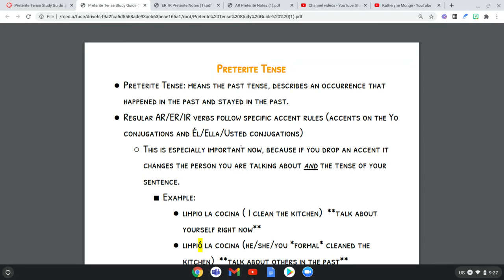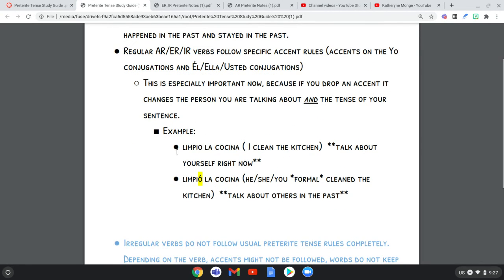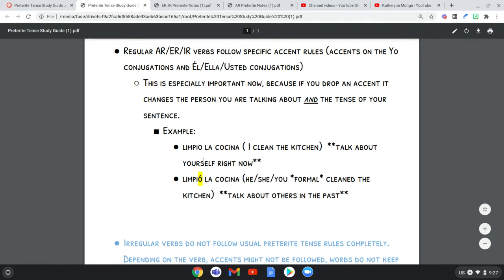It's super important now, and I think I've mentioned this pretty well, to have these accents, because if you don't, then it changes the tense and it changes the person. So, for example, if I say limpio la cocina, the way this is spelled out right now, no accents, no anything, I'm saying I clean the kitchen. I didn't say yo because we know that you don't always have to put the pronoun. Just because of the way that something is ending, it automatically tells you who you talk about. Either way, I could have said yo limpio la cocina, but just by how it's spelled right now, it's saying I clean the kitchen. It's talking about myself, right? Yo, and about right now. I clean the kitchen. Like, I clean it every morning. I clean it whenever it is.